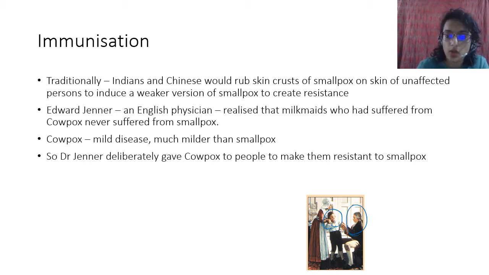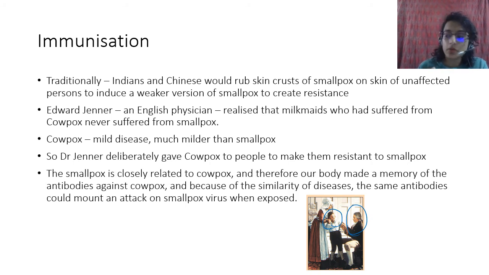He's putting cowpox into his arm, and because cowpox is related to smallpox, our body made a memory of that infection, and because of the similarity of the diseases, the same antibodies could mount an attack on the smallpox virus when exposed, right?